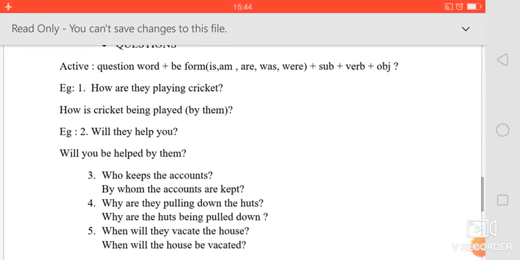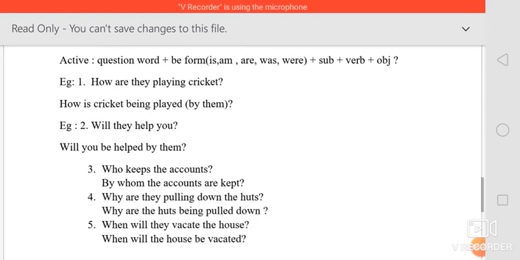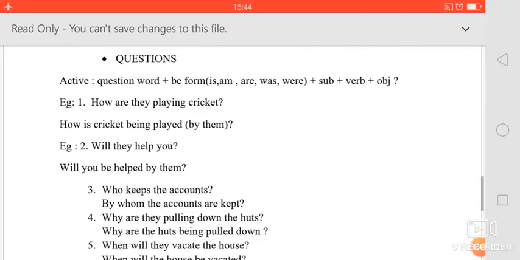Okay, in passive, how, then cricket is the object, so cricket is taken first, and since cricket is singular, we have to use is, right? So how is cricket, not how cricket is. In a question, the be form will come first.